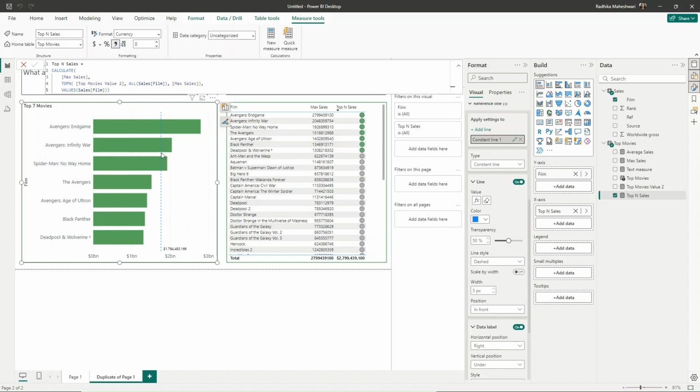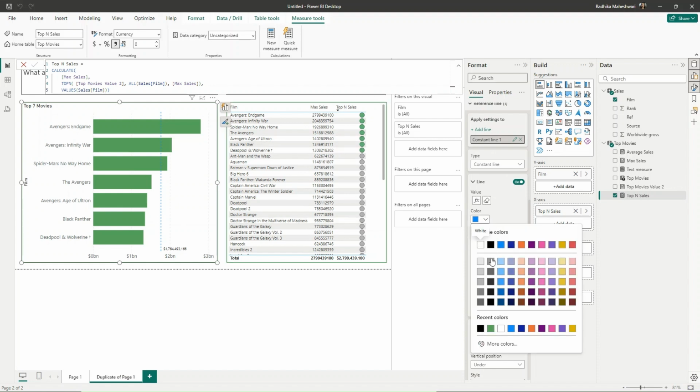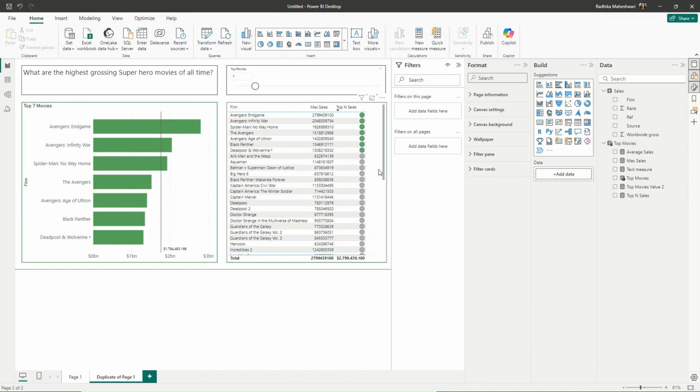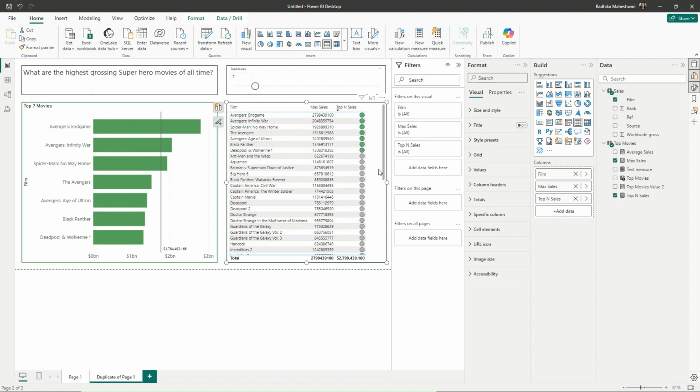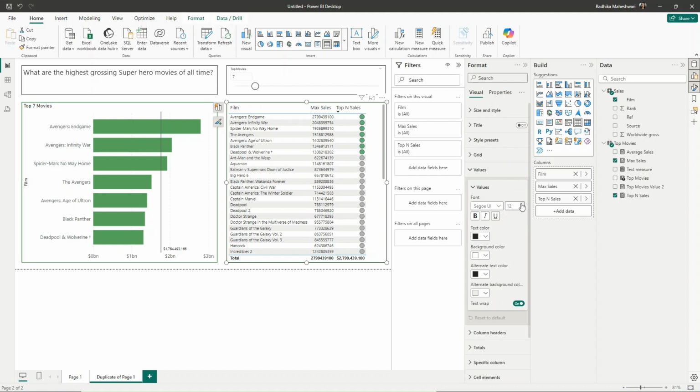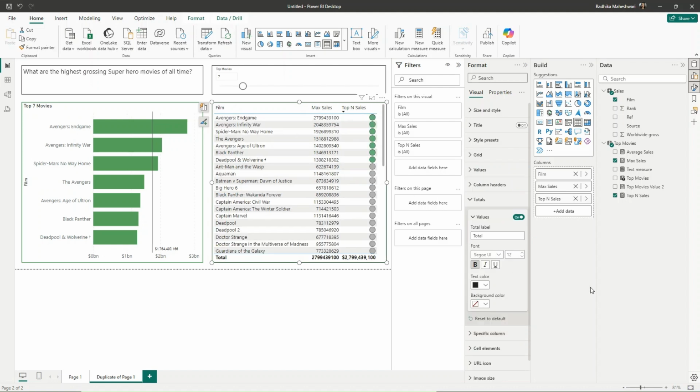Now we will change the reference line type. So we want this as a gray color, and we want it as a solid line. Let's give it this dark color. Going into our table, for column headers, let us change the font. For values also, let us change the font size. We don't want totals for this top N sales.